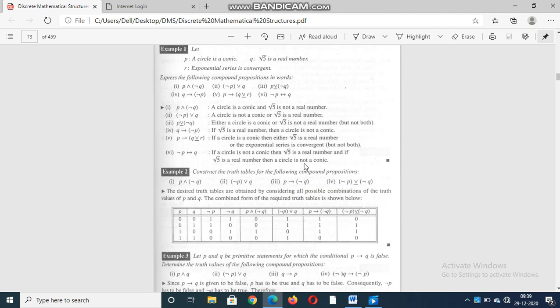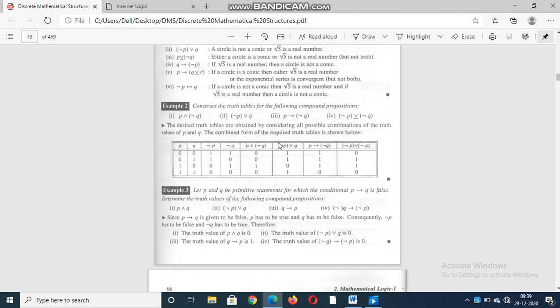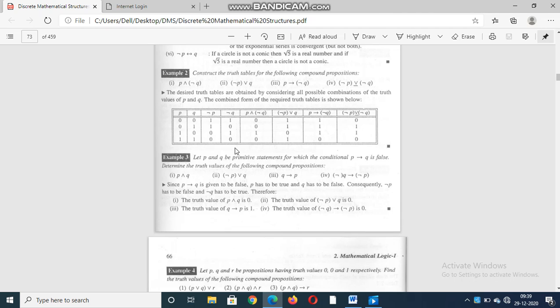In our previous class, we solved a problem, and I gave this problem as your assignment. Now we are going to solve it here. Observe properly. Let P and Q be primitive statements for which the conditional P implies Q is false.